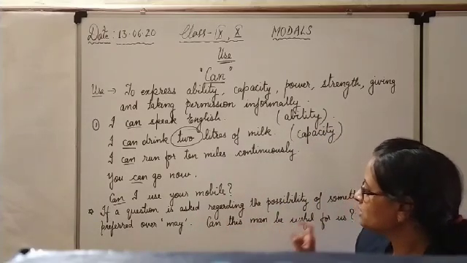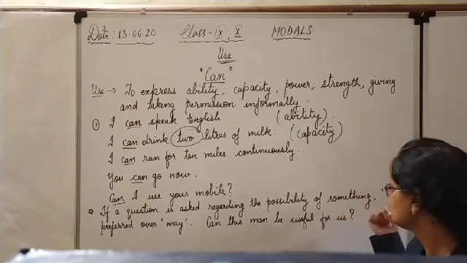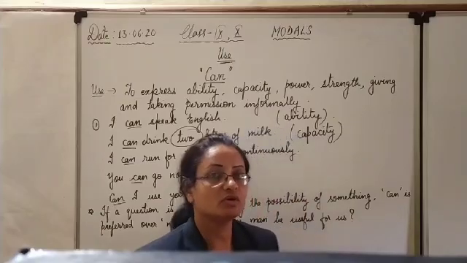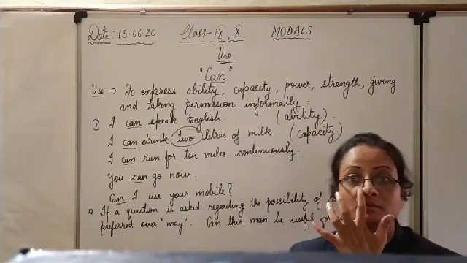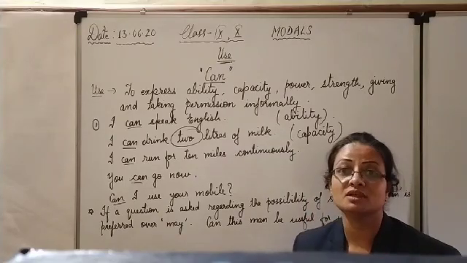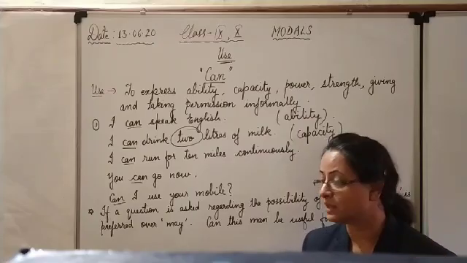Here is one important point I have written: if a question is to be asked regarding the possibility of something, if you have to ask a question about the possibility of something, then you will use can instead of may.